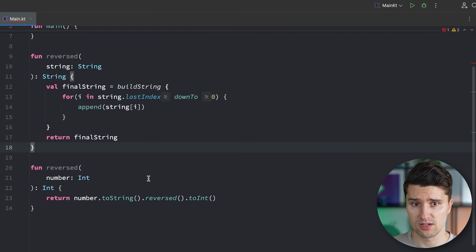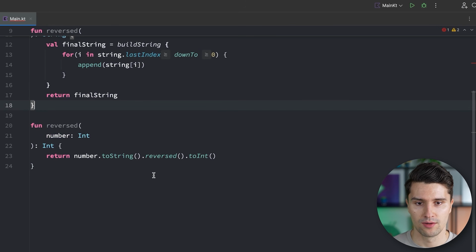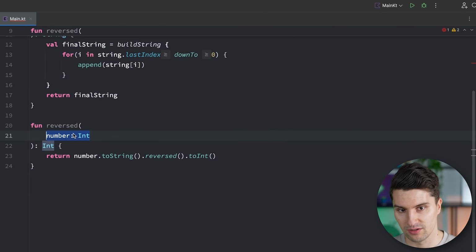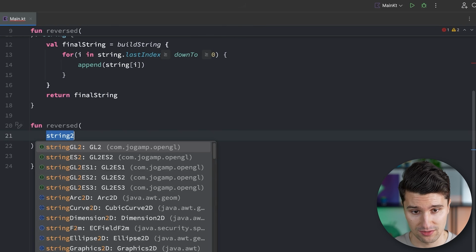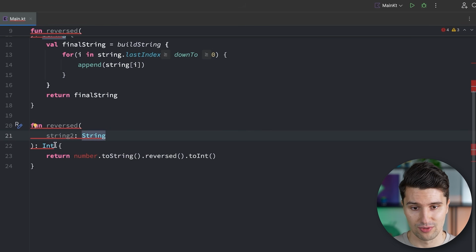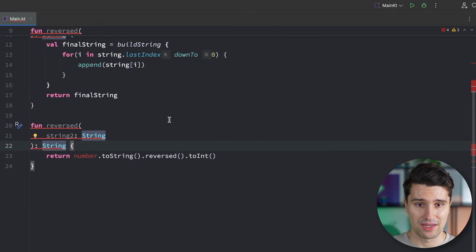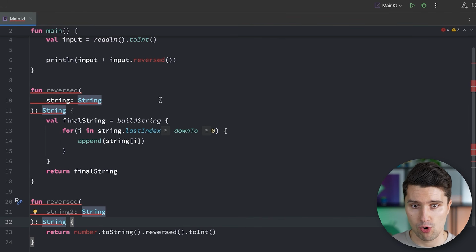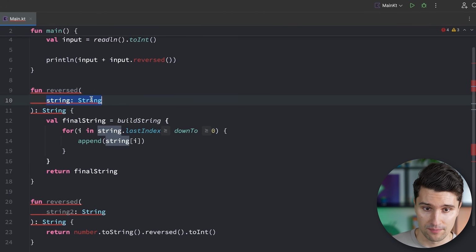Something that doesn't work is to overload a function with the same signature, so with the same set of parameters and return values. So if we now said we want to have a reversed implementation with a different string, so string2 for example, and we also return a different string, well then the code doesn't know anymore what should happen, which function it should call if we call this with a certain string.